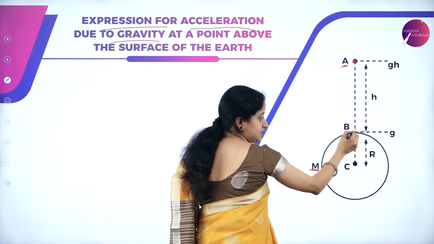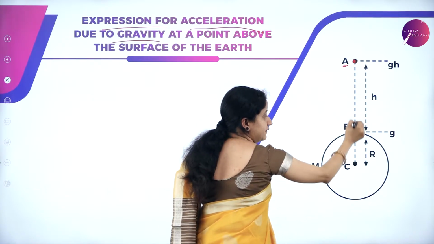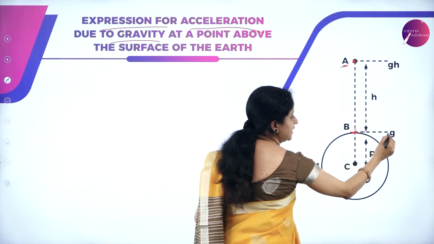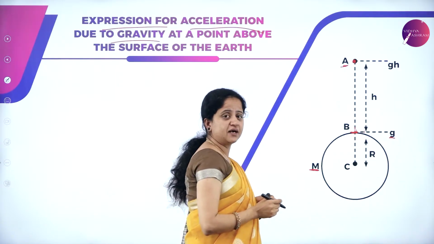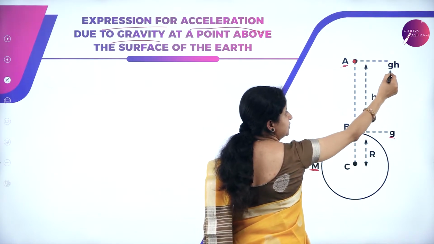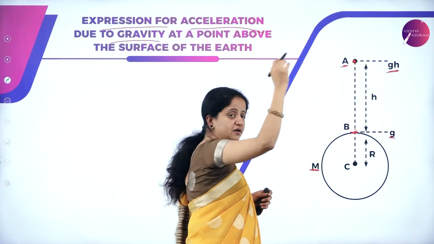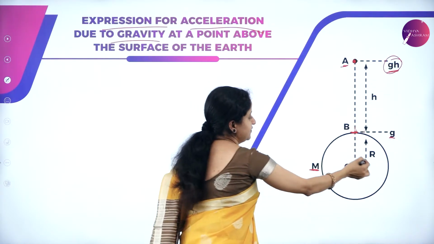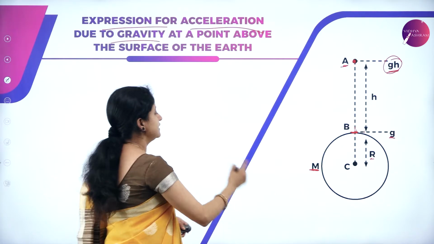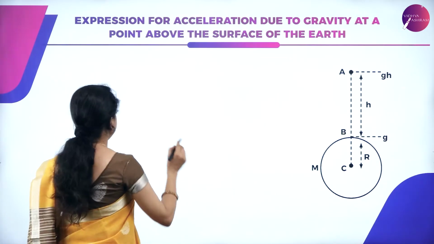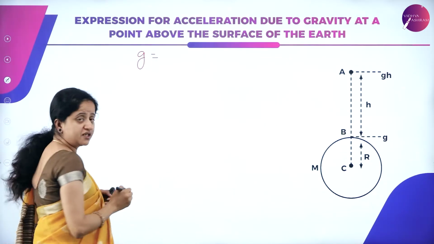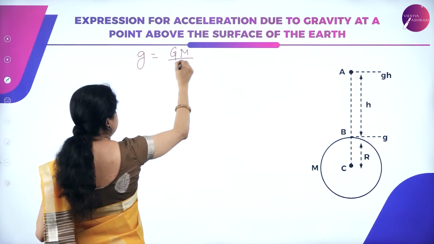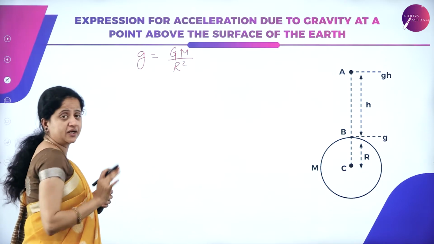B is the point on the earth's surface. A is the point which is at a distance h above the earth's surface. So here I have taken on the earth's surface the value g, that is acceleration due to gravity, and above earth's surface at certain height I have taken it as gh. In this figure, r is nothing but the radius and c is the center. We all know the relation between acceleration due to gravity and the gravitational constant, that is g = GM/r². Just now we have proved.